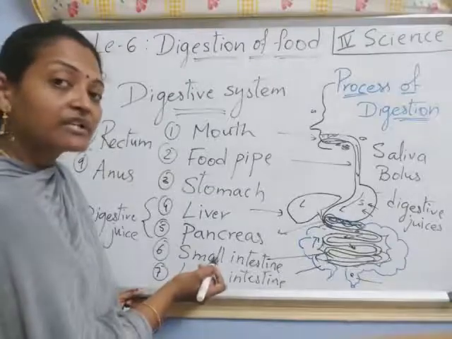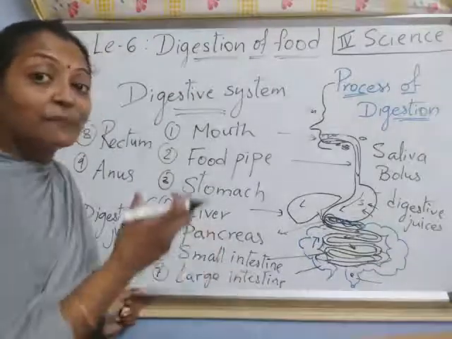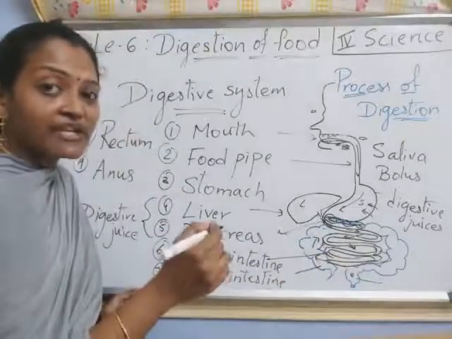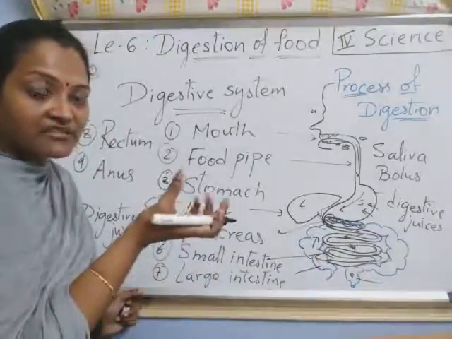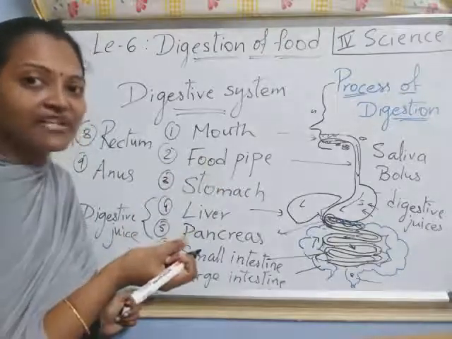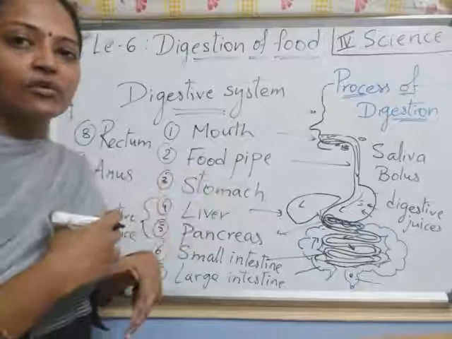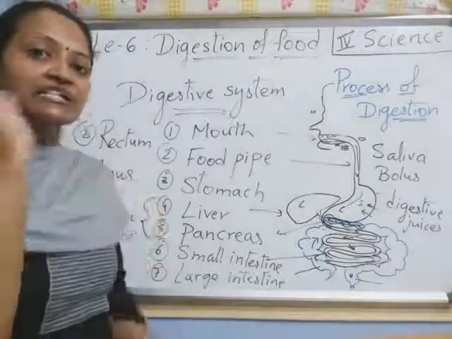Understood? Where are they absorbed? Into the blood vessels. Here blood vessels are there. From the small intestine, small blood vessels absorb nutrients into the blood. So that's why, after nutrients enter the blood, we are getting energy.